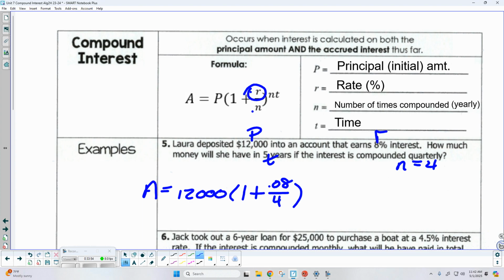Now, the power is always a product of the number of compounding periods and your time. So in this case, it's going to be 4 times 5, which is 20. So what this means is that over the entire life of the investment, over those 5 years, you're going to have interest applied to it 20 times in total.